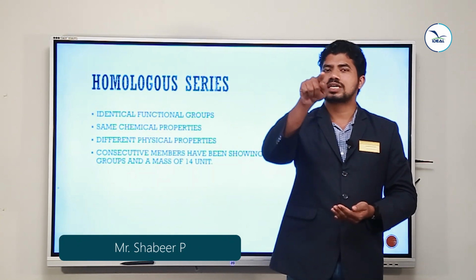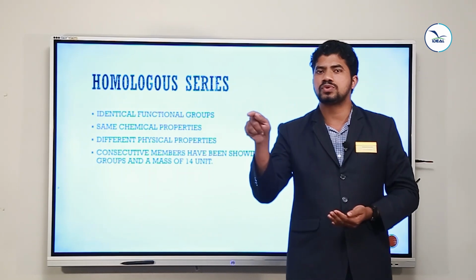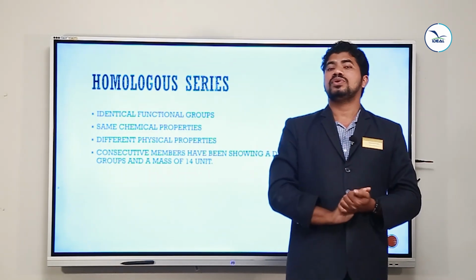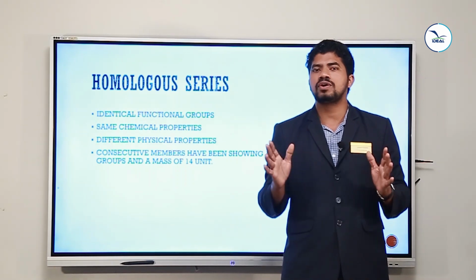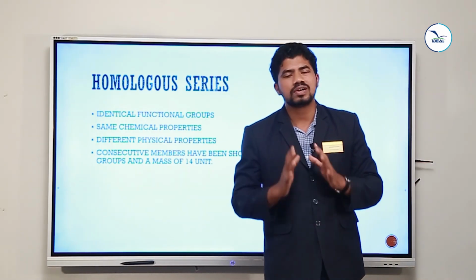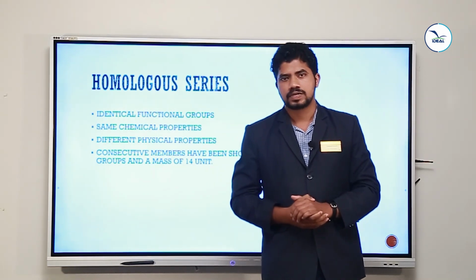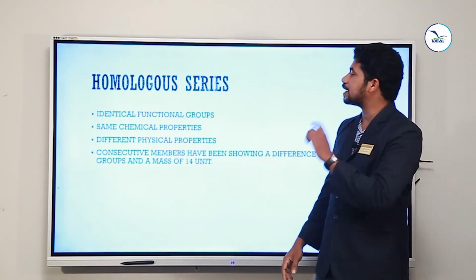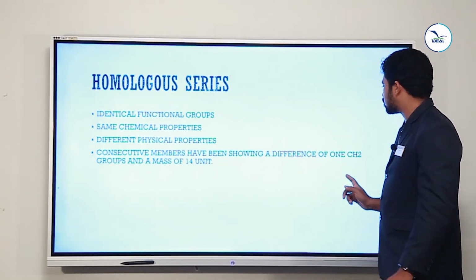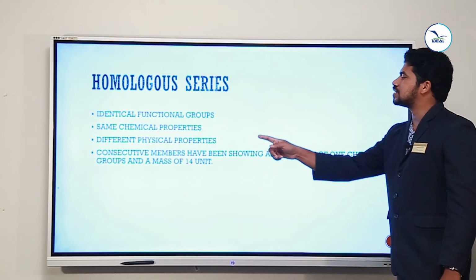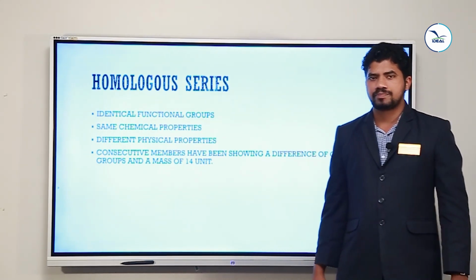So for CH2, 12 plus 2, a total of 14 unit mass difference can be shown between 2 consecutive members of a homologous series. So this is the last and final point. Consecutive members show a difference of 1 CH2 group and a mass of 14 units.